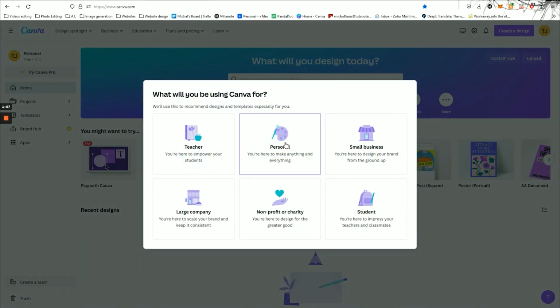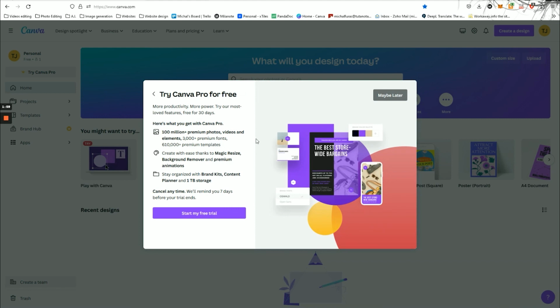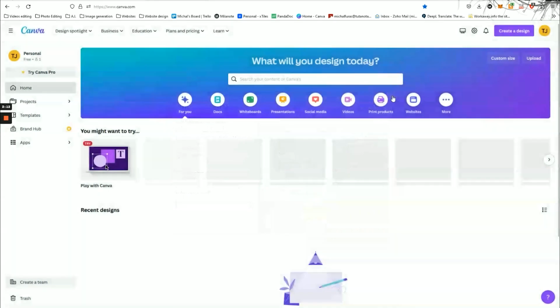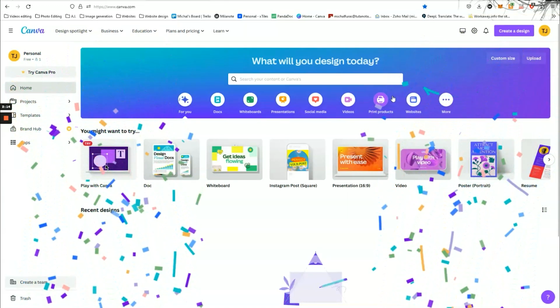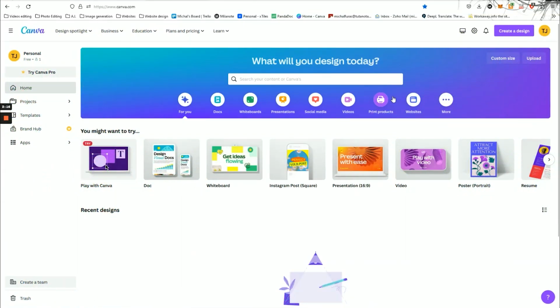Now you have to choose an option. I recommend selecting personal use. Let's wait a little longer and you will see that Canva offers a pay option for around $9 per month. At the moment it is not necessary. You will use Canva free version. So click on maybe later and you are done. You are now logged into your Canva account.